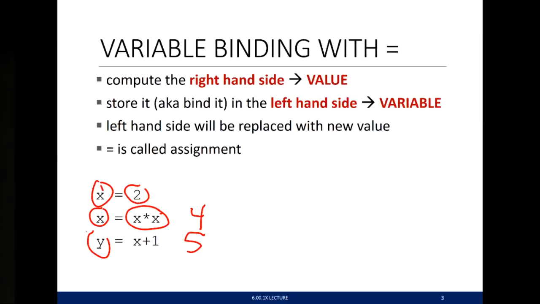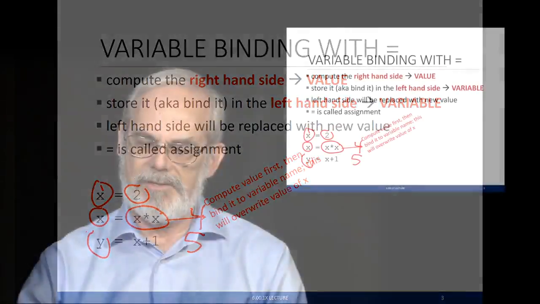Equal sign does the assignment. It creates those bindings for us. And as I just said, we're going to always compute the value first and then override the name if that value is actually used, or rather, if that name is used as part of the expression to get the value.